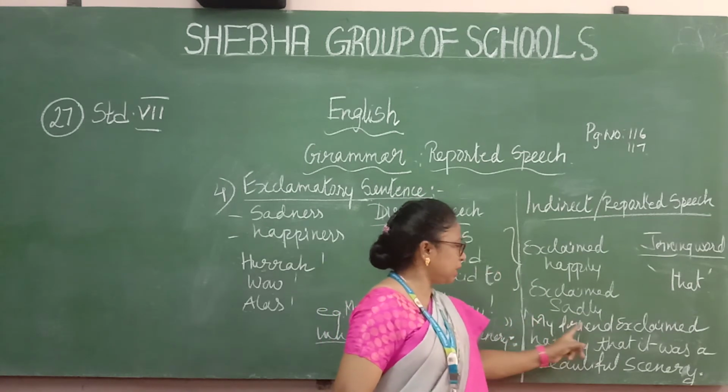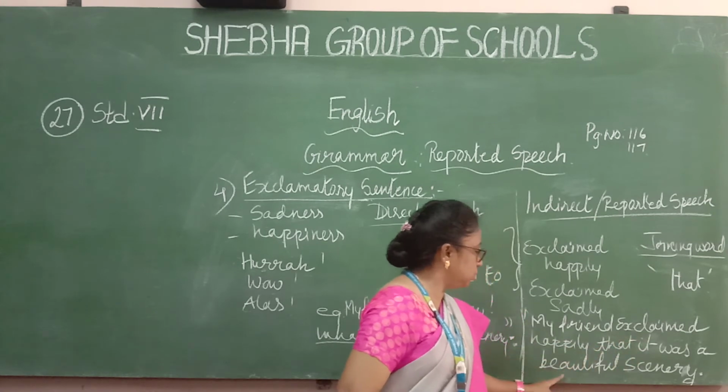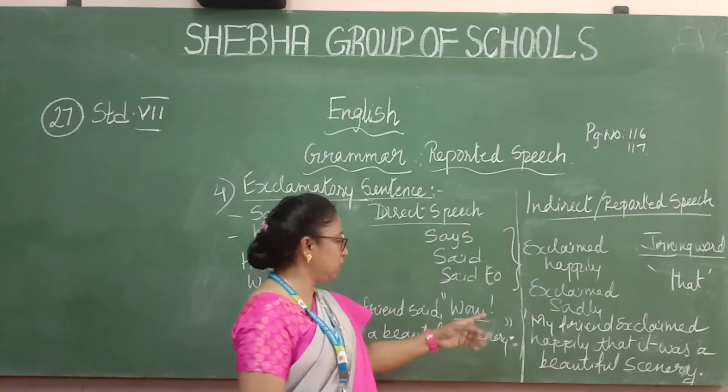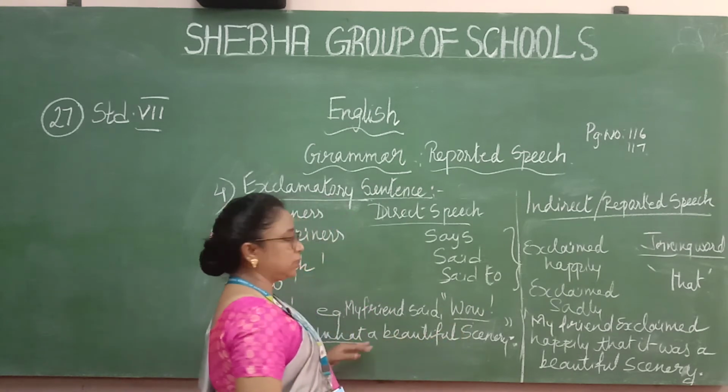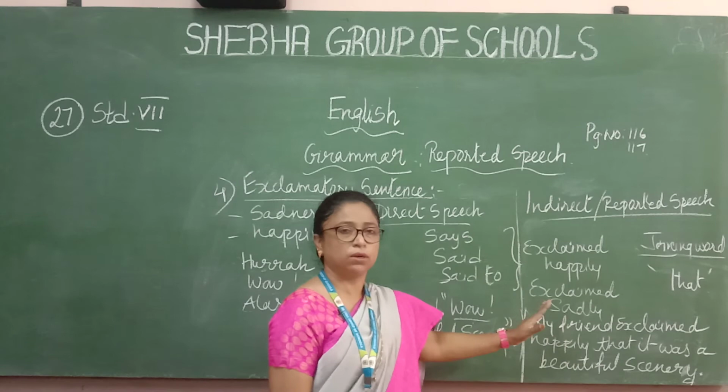So: my friend exclaimed happily, the joining word, that it was a beautiful scenery. That's all. You are not going to write "wow," not going to write "what," nothing like that. Got it now? So this is how you are going to write. This is what you must write. Hope you understood.